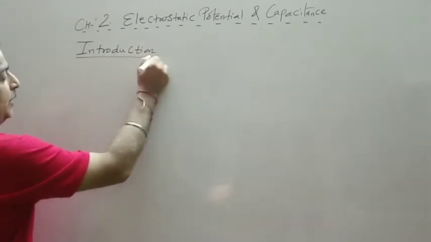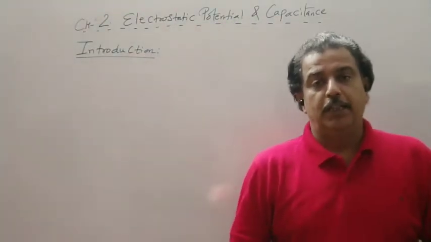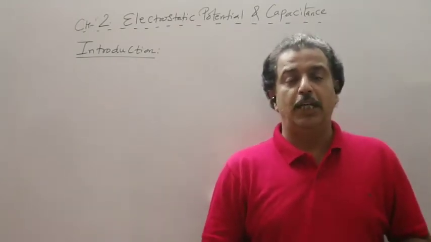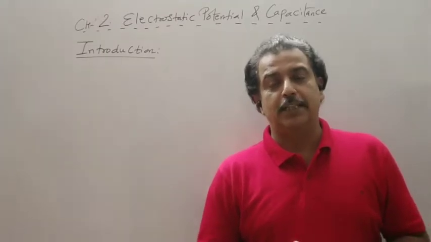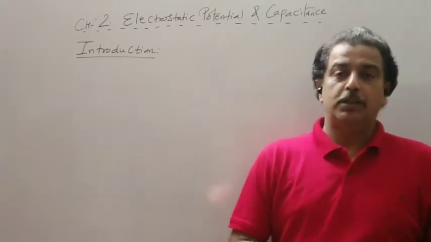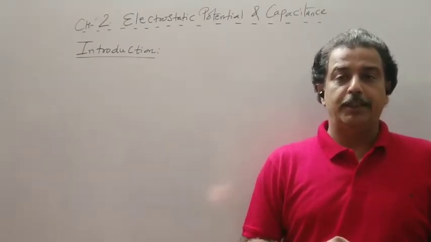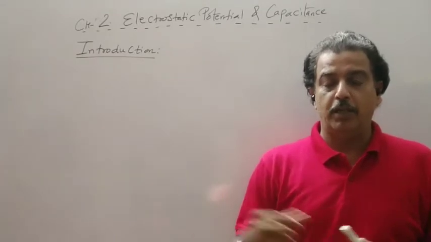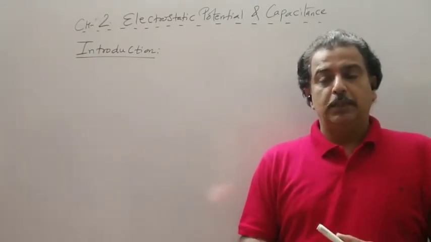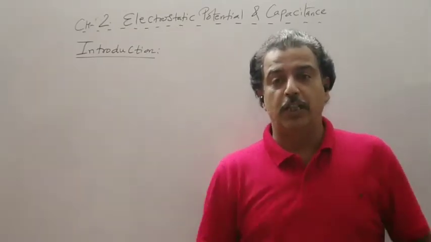Now if you remember, we have taken two types of potential energy in 11th, that was elastic potential energy and gravitational potential energy. In both these cases, the work was done against the spring force or the gravitational force. And when the work was done against the spring force or a gravitational force, this work was stored in the form of the potential energy.